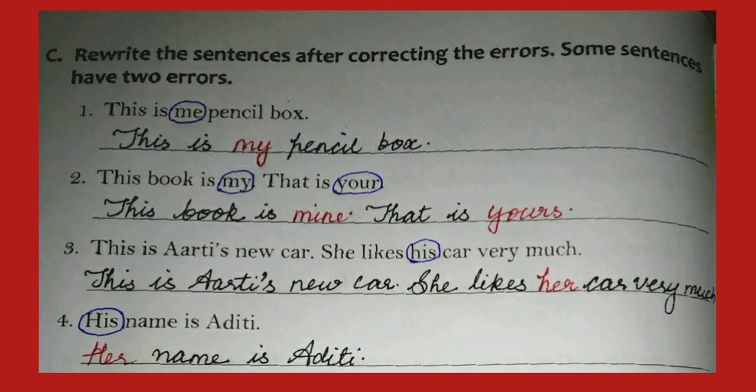The next one, his name is Aditi. Here the error is his because Aditi is the name of a girl. So we use the possessive her. Her name is Aditi. So hope you understood this exercise.